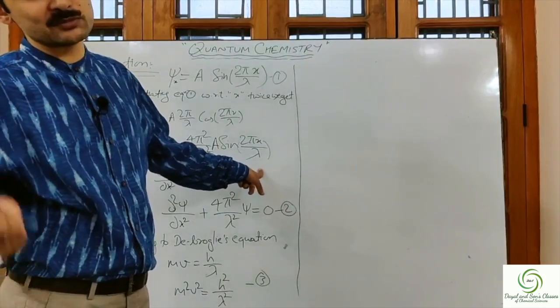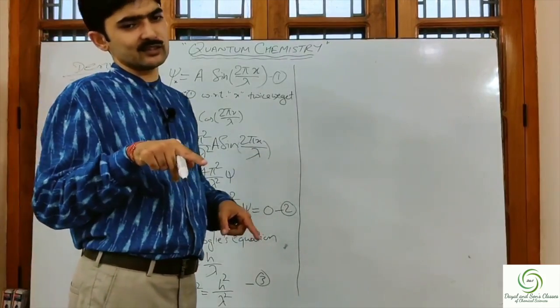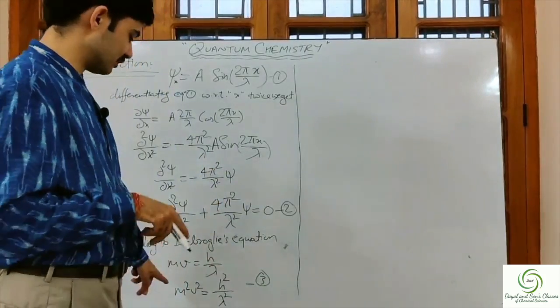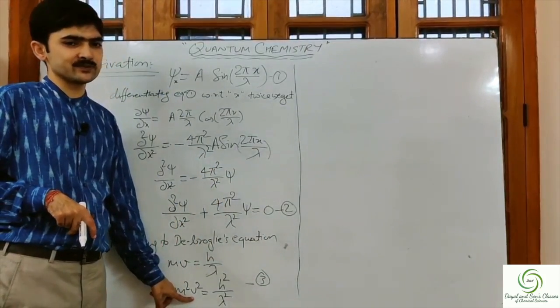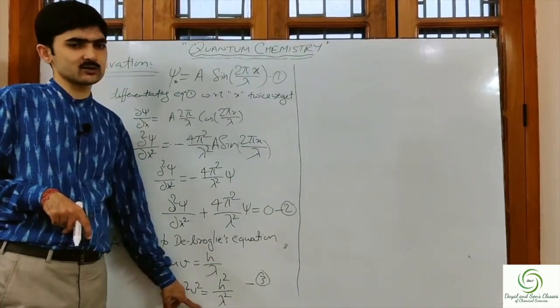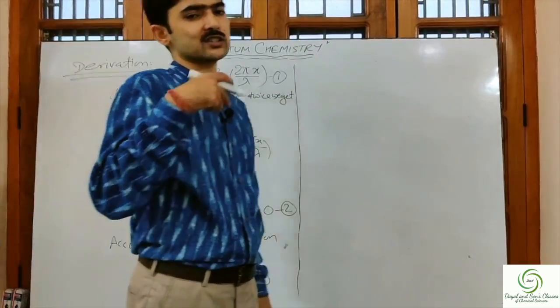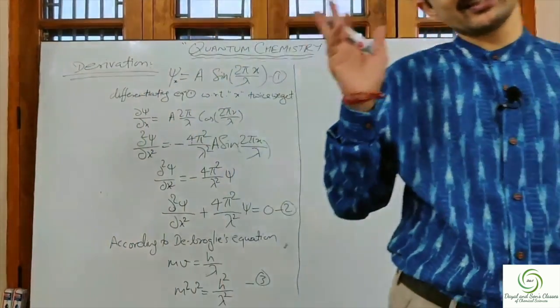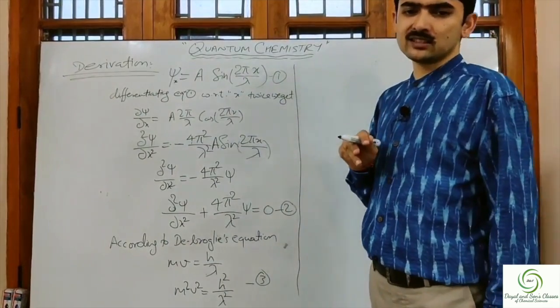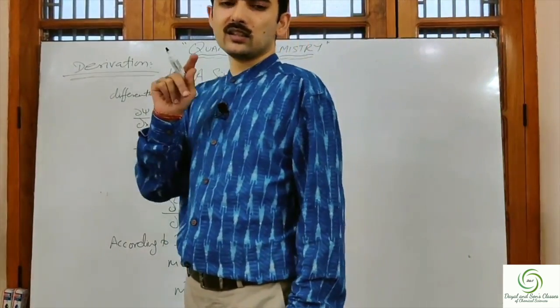According to the Heisenberg principle, if you are finding the exact position of the electron, then you cannot predict the exact velocity. So what we need to do is convert this m square v square term into some other term which we can tell with exactness along with the position.